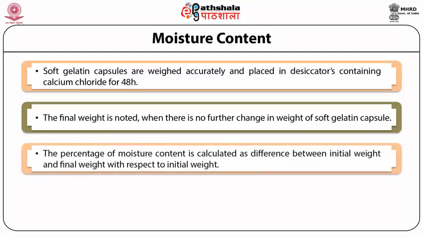The percentage of moisture content is calculated as the difference between the initial weight and the final weight with respect to the initial weight. This whole procedure is done for hard gelatin capsules also.